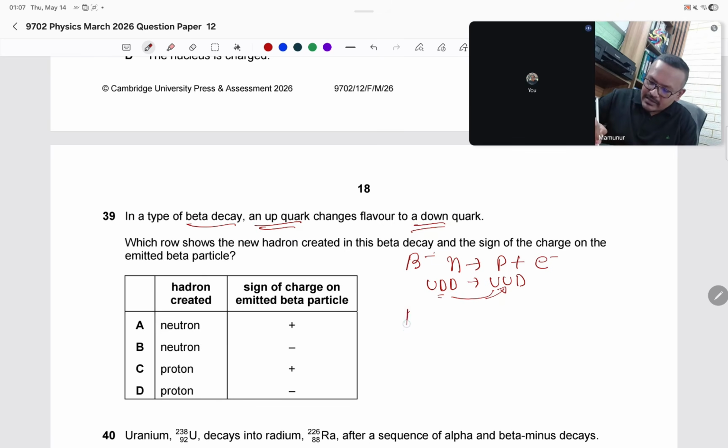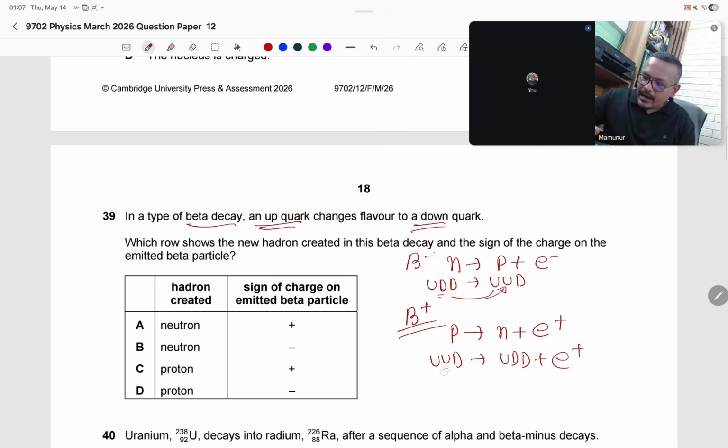It's supposed to be beta plus decay. In beta plus decay, this is called proton decay. So here a proton is converting to a neutron plus a positron. Proton means up, up, down, converting to up, down, down plus a positron. So here an up quark is converting to a down quark. Yes, an up quark changes flavor to a down quark.